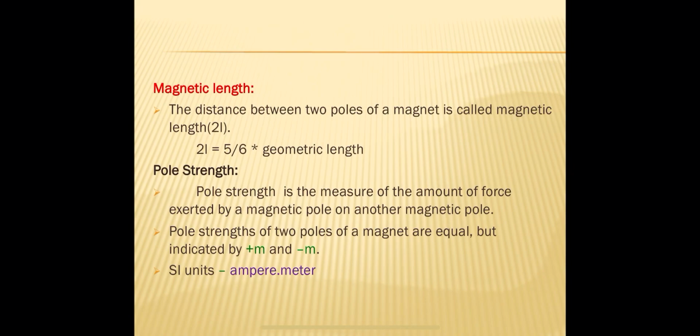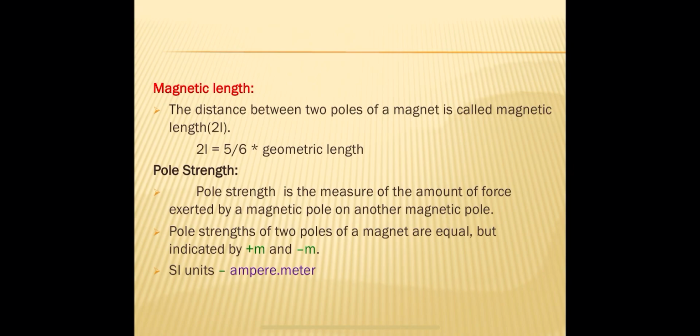And one more thing, every magnet possesses two poles, and every pole possesses pole strength. Every pole attracts another pole, every pole may repel another pole. That means every pole exerts force on another magnet.